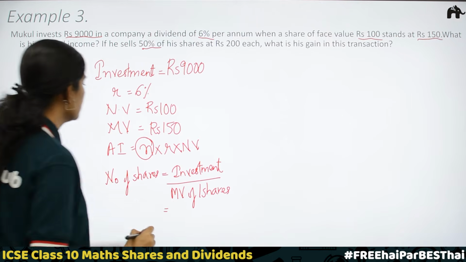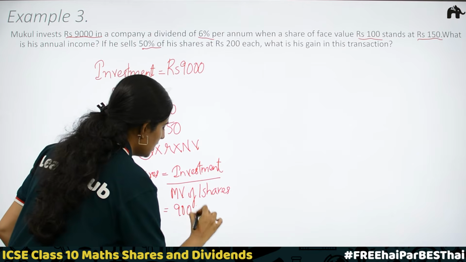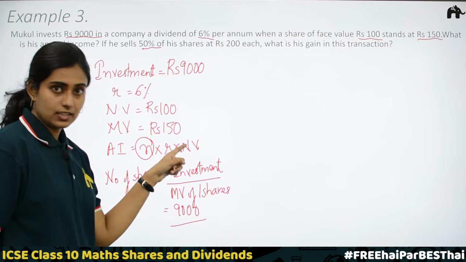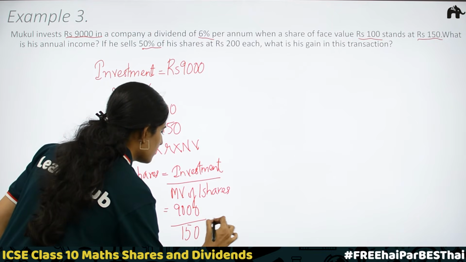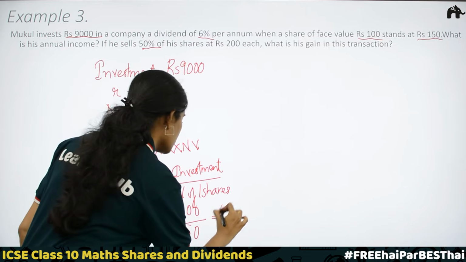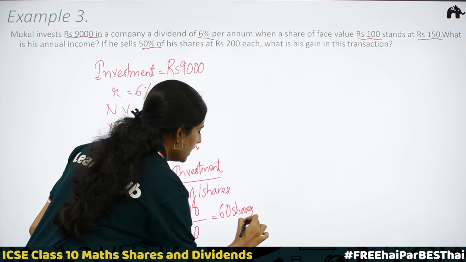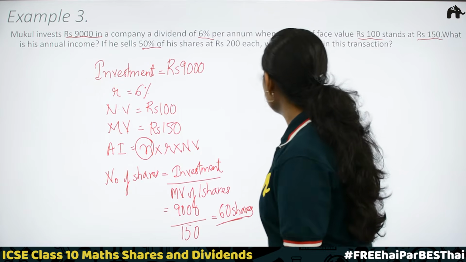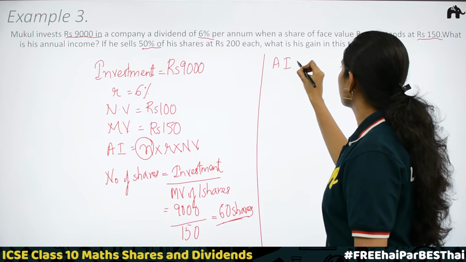So, here the investment is 9,000 divided by market value of one share. Given market value is 150, which is equal to 60 shares. So, we got the number of shares is equal to 60. Now, we can substitute to find the annual income.